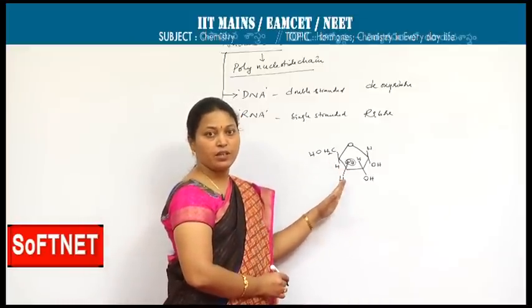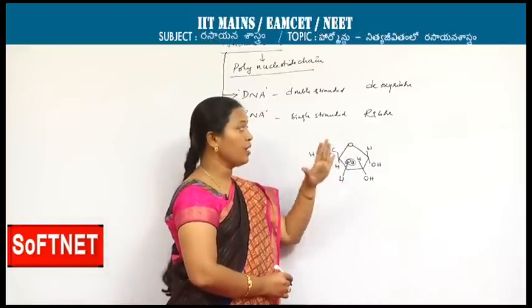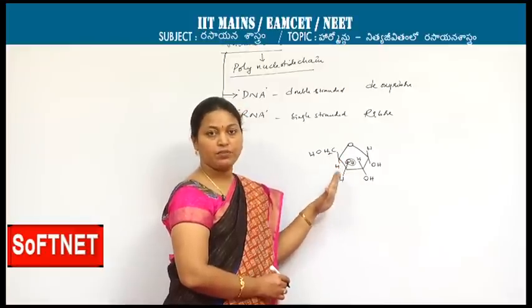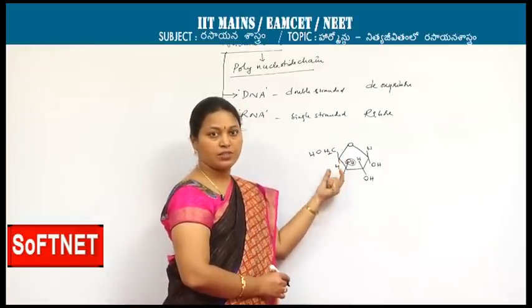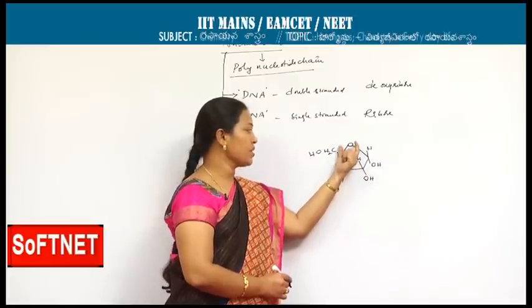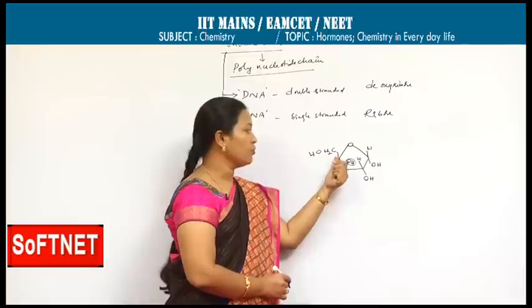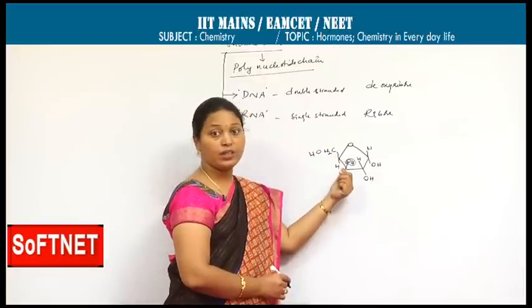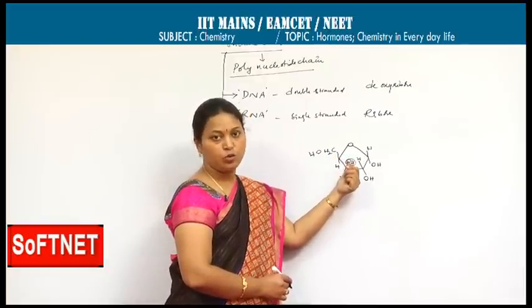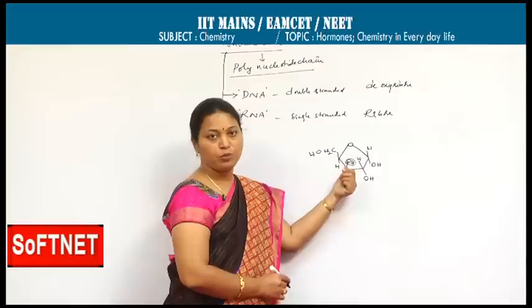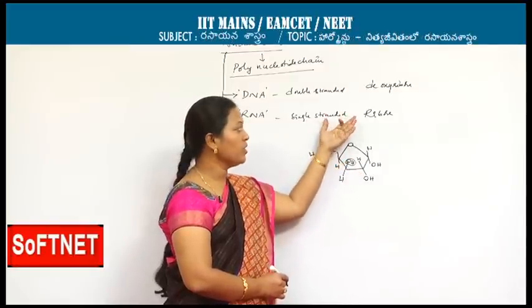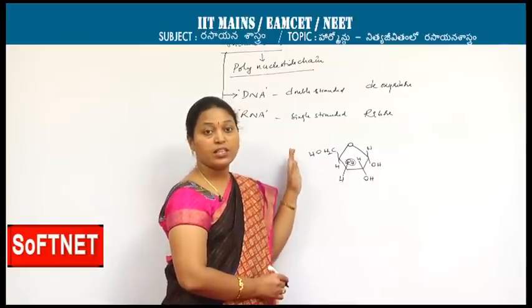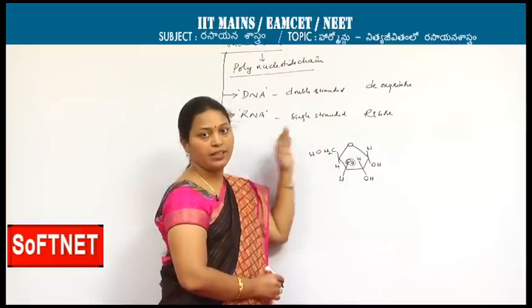It is the previous question. Ribose is the 5-membered sugar which is present in the form of furanose. Furanose is the ring structure. Oxygen is present between the first and fourth carbon. If the third carbon possesses the hydroxy group, then that is said to be the ribose sugar. If the third carbon is without a hydroxy group, then that is said to be deoxyribose. Deoxyribose sugar is present in DNA.